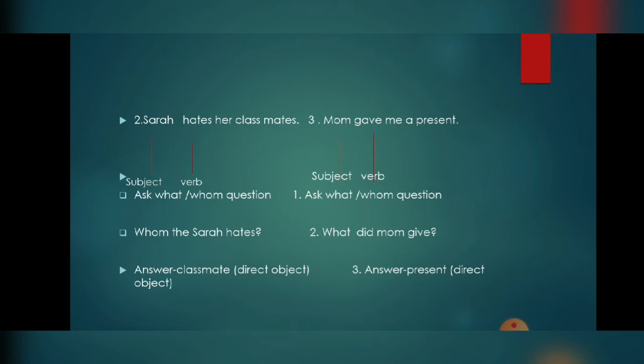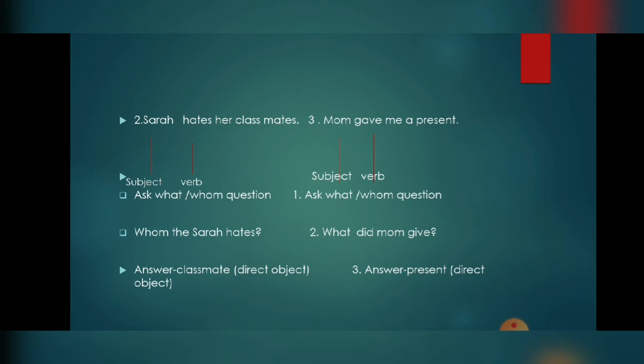Second, Saransh hates her classmates. Here first we have to identify the subject and verb in the sentence. Saransh is a subject, hates is a verb. Now the next step is to make a question using what and whom. Whom does Saransh hate? The answer will be the classmates. The classmates is nothing but the direct object.